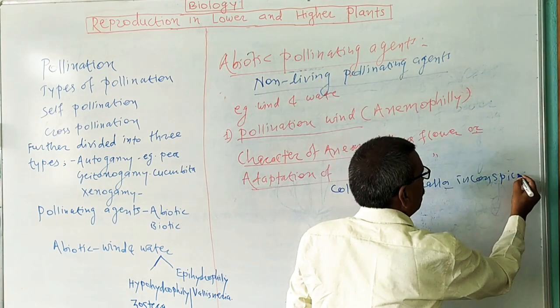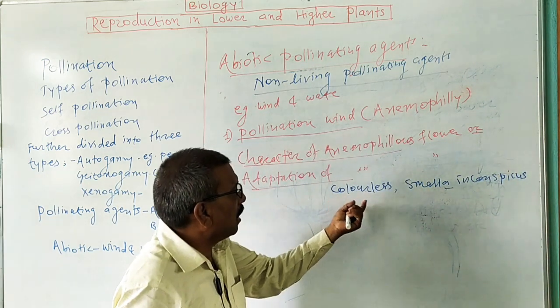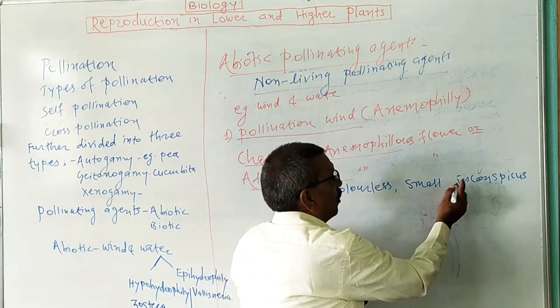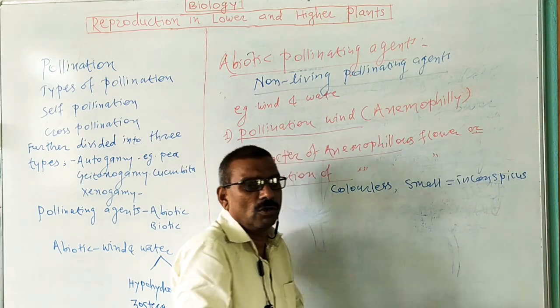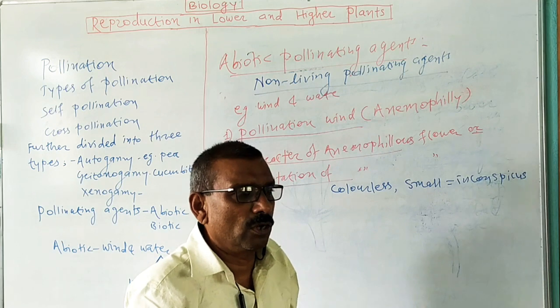Small and inconspicuous. When flowers are colorless and small, those flowers are known as inconspicuous flowers. That means they are not easily visible, so hence known as inconspicuous.